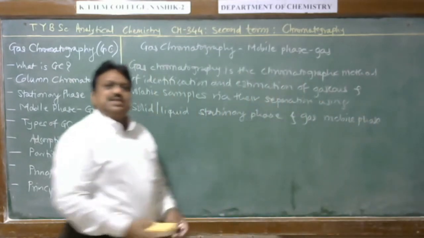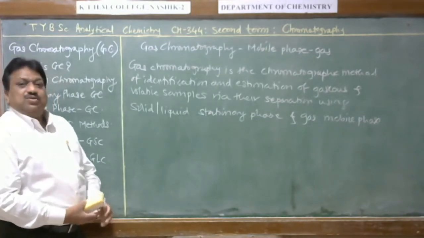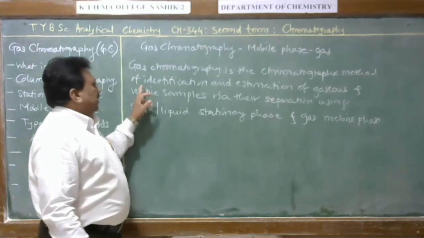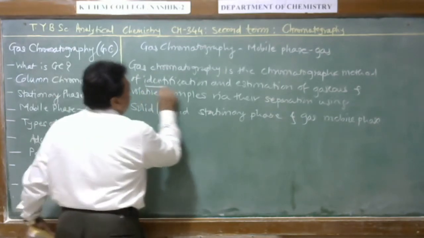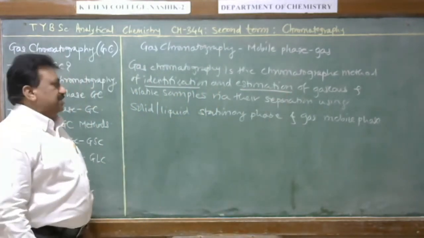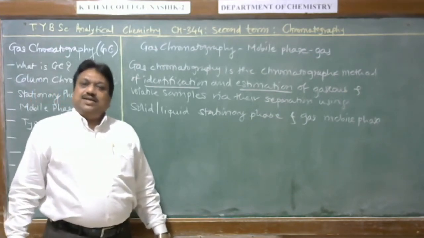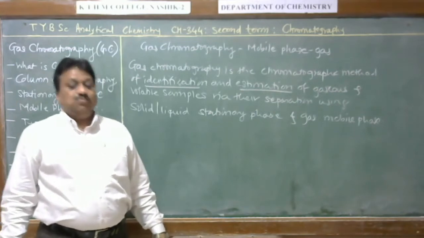This is the exact definition of gas chromatography. Gas chromatography is a method of chromatography which is useful only for identification and estimation of gaseous and volatile samples via their separation using solid or liquid as a stationary phase and gas as a mobile phase.